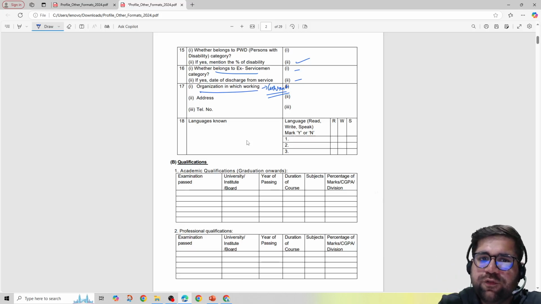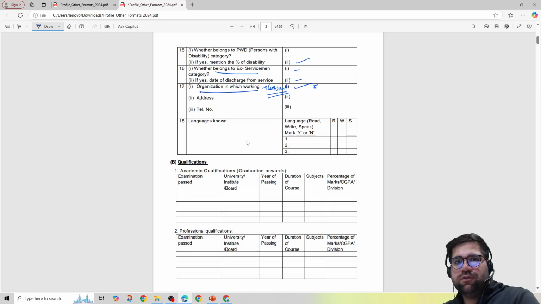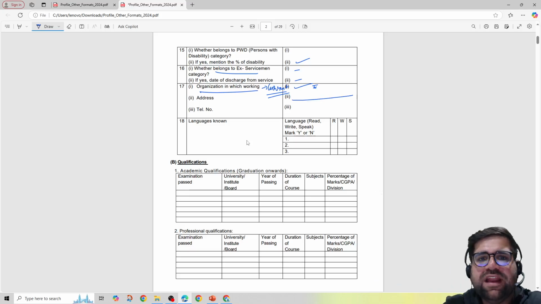If you are doing a current job, then please write the things over here. You have to write the full name over here, right? For example, I am working with EduTap. Now I will write EduTap Learning Solutions. Okay. Address, full address, again give the pin code. Okay. And the telephone number of that particular organization.